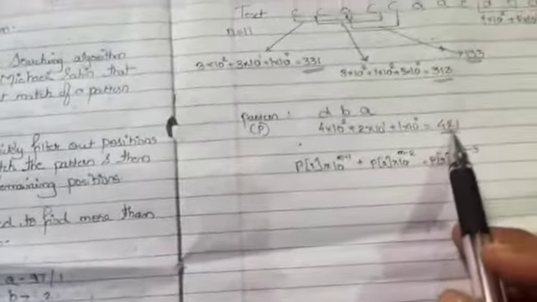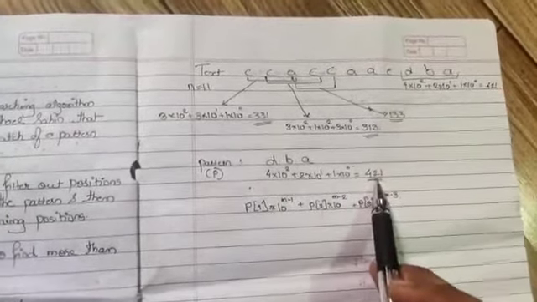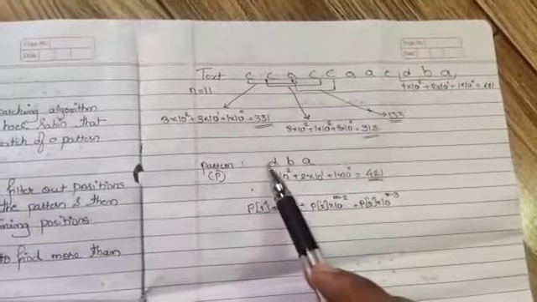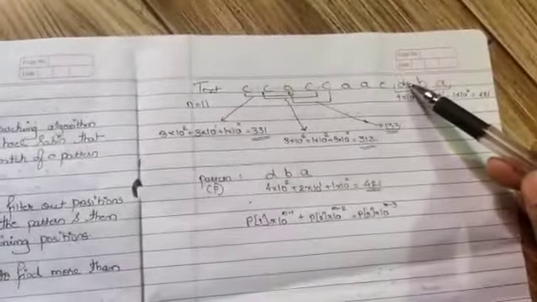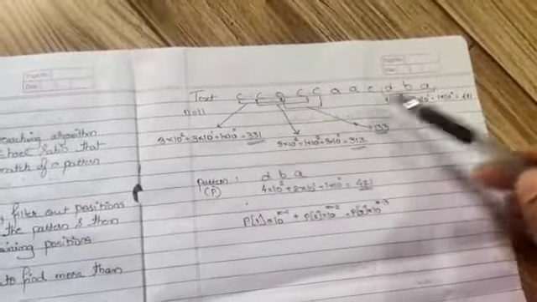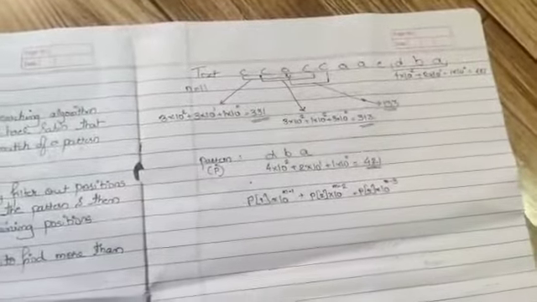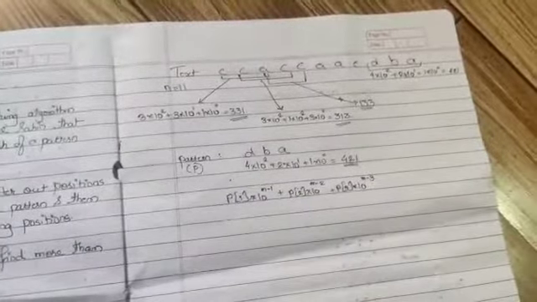So 421 matches 421, and a match is found with the hash value. Next we match the letters. D to D, a match is found. Next letter B to B, and the last letter A to A. So the match is found.